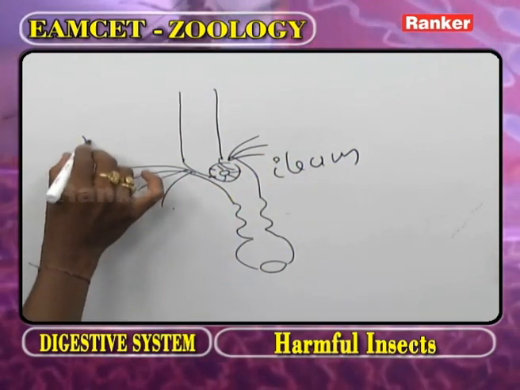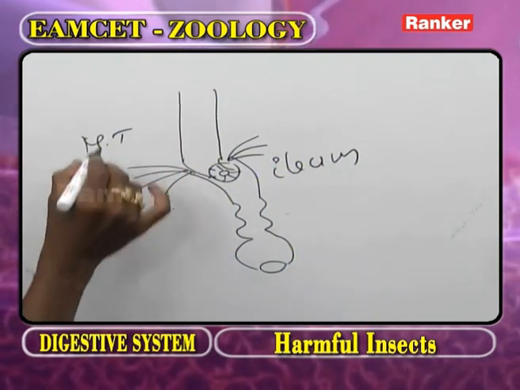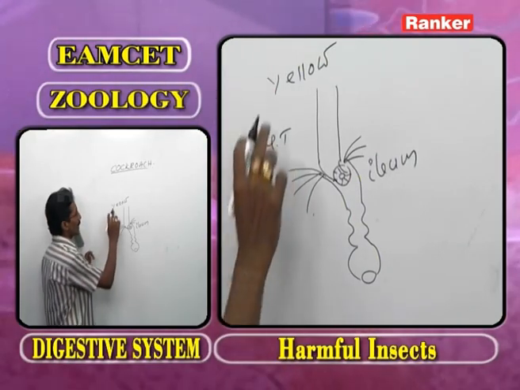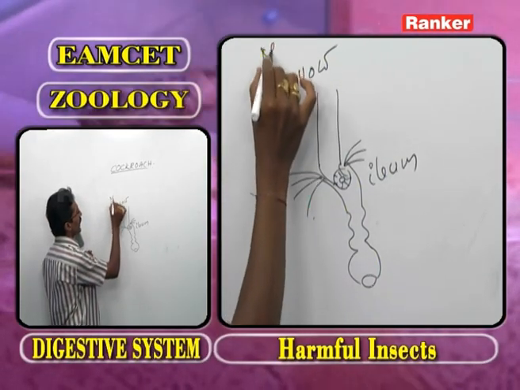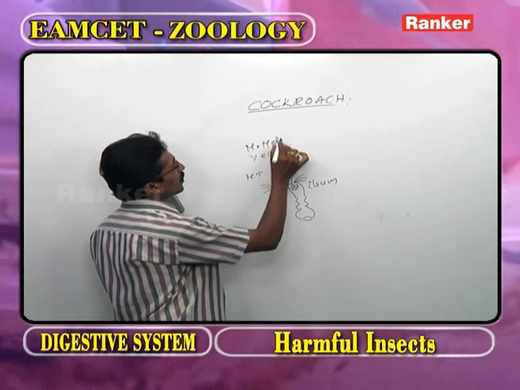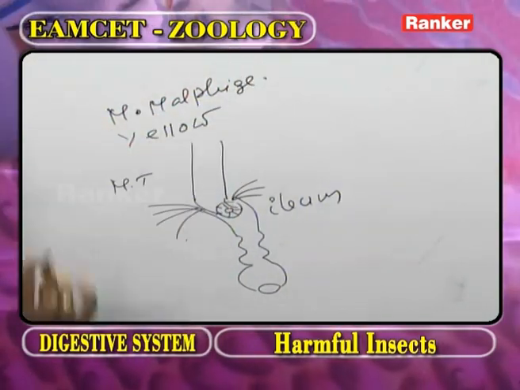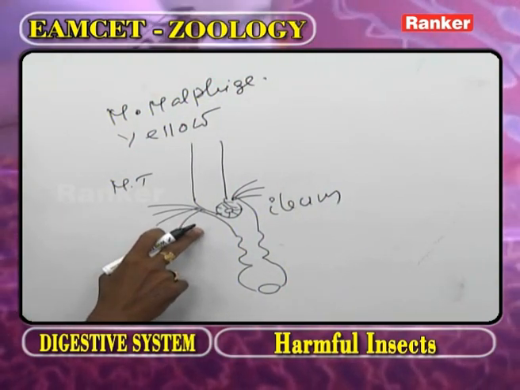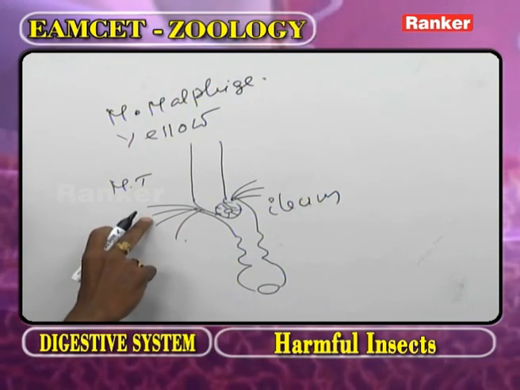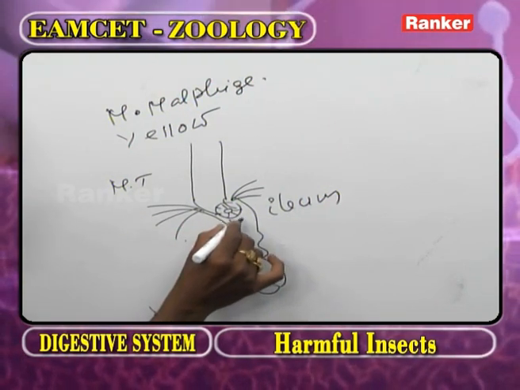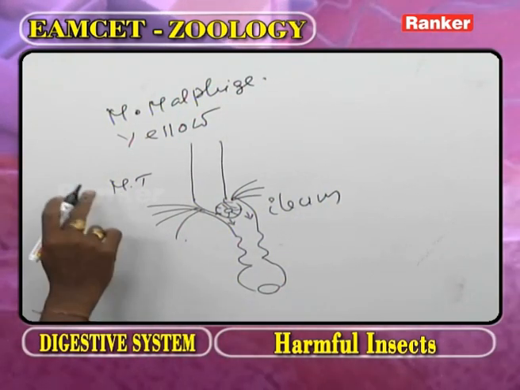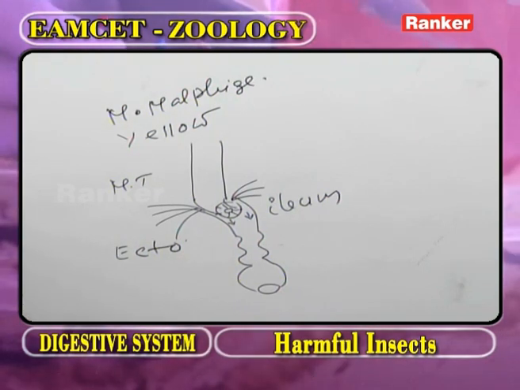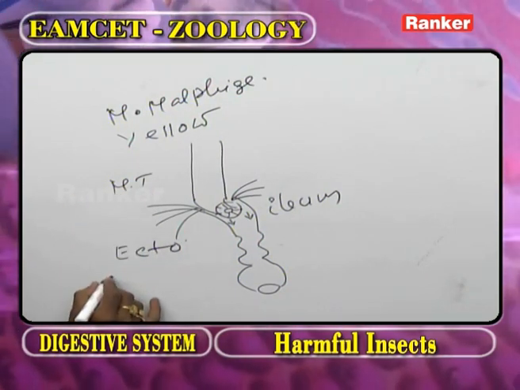The Malpighian tubules are yellow in color. The Malpighian tubules were explained by Marcello Malpighi. Now you have to observe the diagram. The Malpighian tubules open into the ileum. The Malpighian tubules are derived from what type of germ layer? The ectoderm.